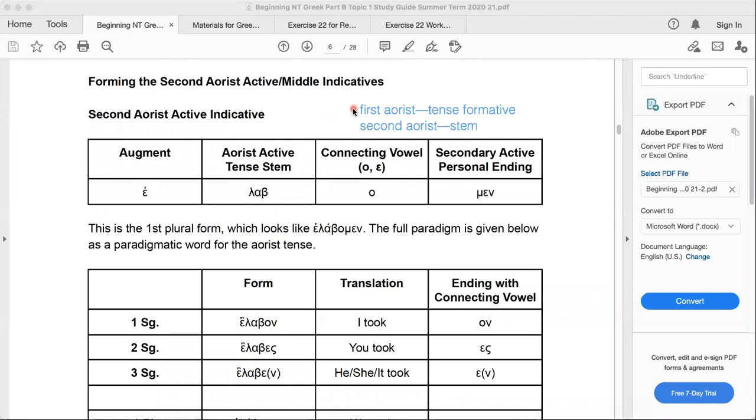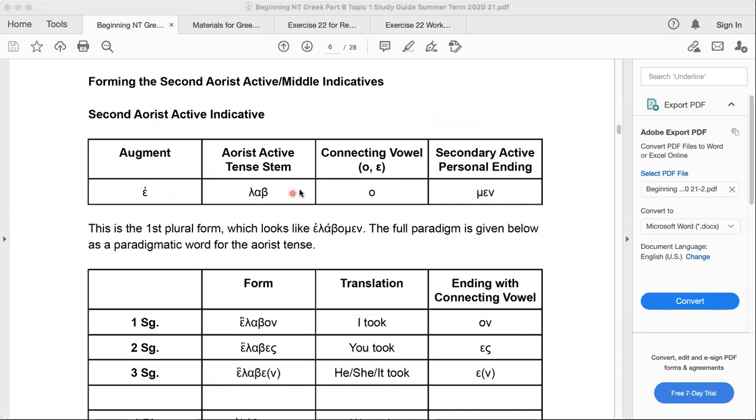it uses a different stem, but that's nothing to be concerned about. If you know the tense formative, and you also know that something happens to the root or the stem of a verb in the aorist forms, then that's the first big key to unlocking the form and being able to establish and figure out what it is. So the first aorist form has a tense formative. Second aorist, you can tell by the stem.